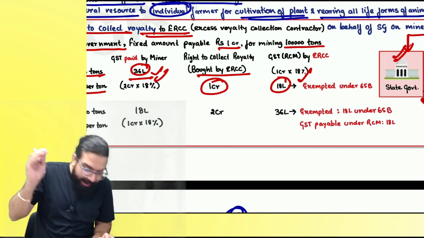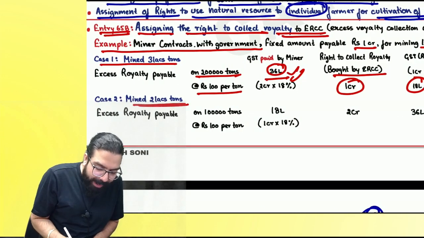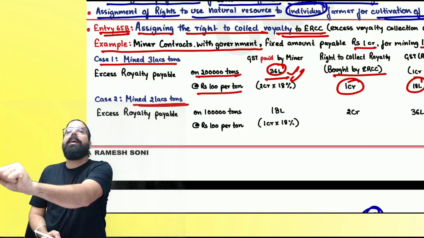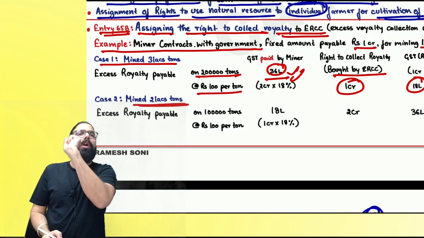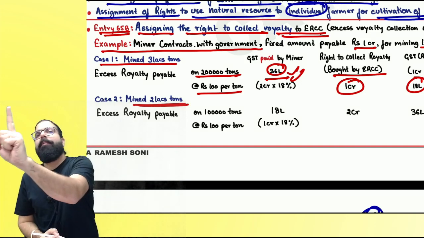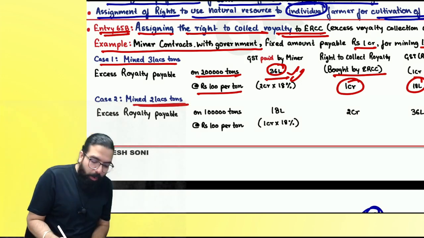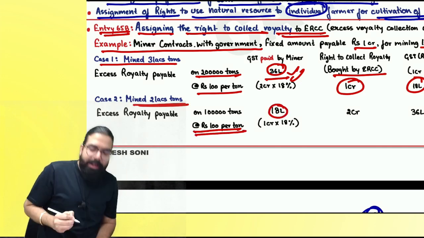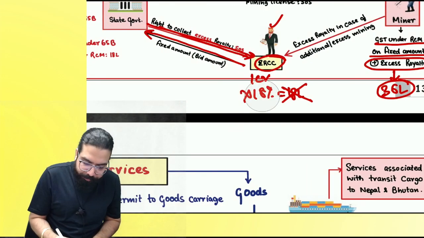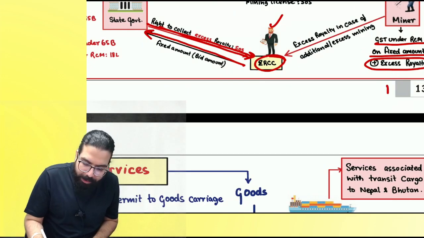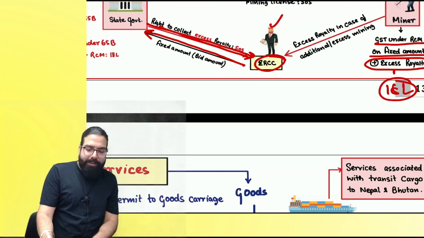Can we go ahead? The next case is, supposing mining done is only 2 lakh ton. 2 lakh ton means 1 lakh ton was already allowed, and 1 lakh ton is extra mining. At 100 rupees, that means 1 crore rupees, and 18% GST is 18 lakh. By whom will the 18 lakh be paid? The miner will pay 18 lakh under RCM on the excess royalty.